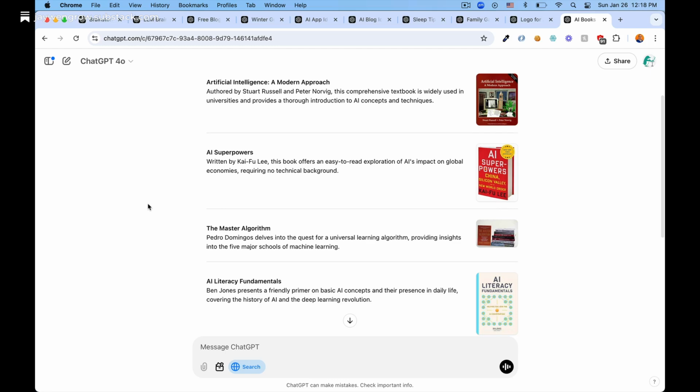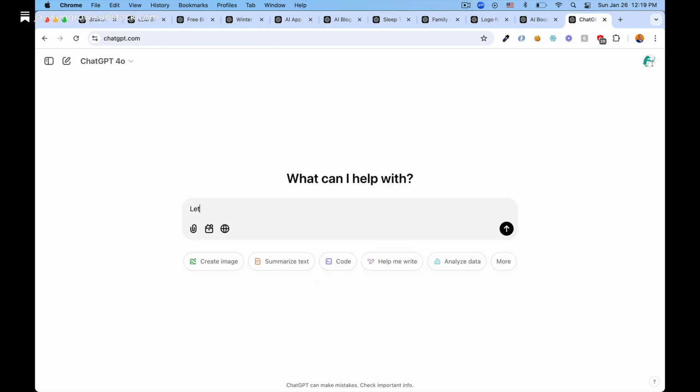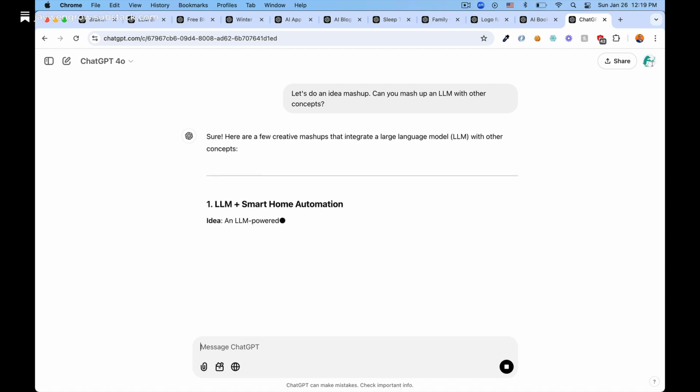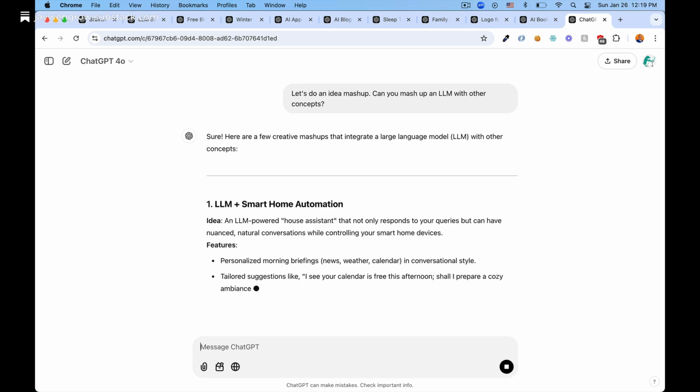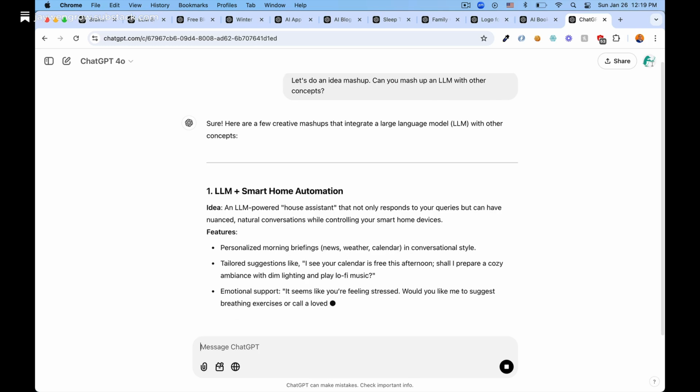they certainly seem reasonable. For the final topic, topic 10, generative challenges, I went with the mashup idea. I asked, let's do an idea mashup. Can you mash up an LLM with other concepts? I understood going in that the results I might get could be very similar to my chat about AI-powered apps, but I was curious to see if ChatGPT might go in some other unexpected direction.